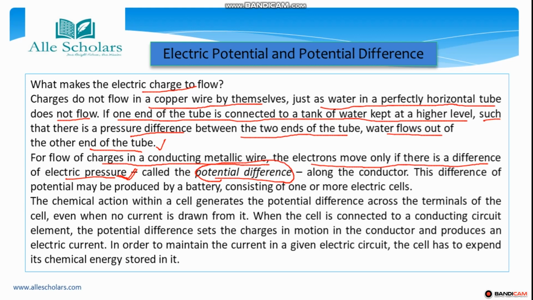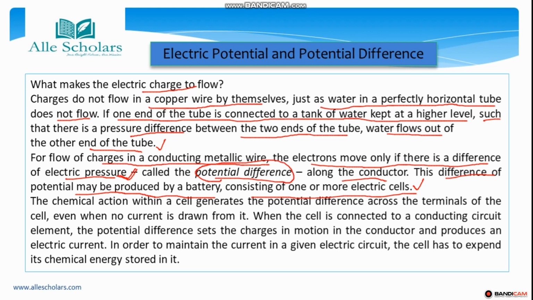Okay, so electric pressure का difference generate हुआ along the conductor, this is called as potential difference. So this difference of potential may be produced by a battery consisting of one or more electric cells. ठीक है, ये डिफरेंस बेसिकली जब बैटरी कनेक्ट हुई तब हुआ, और ये जो है कि वन हो या मोर इलेक्ट्रिक सेल्स हो उससे ये डिफरेंस हम जनरेट कर सकते हैं.